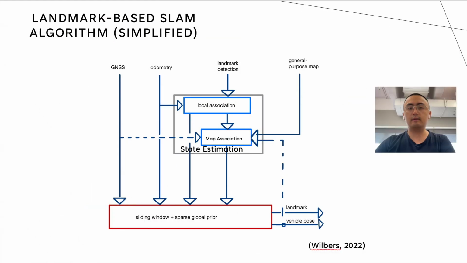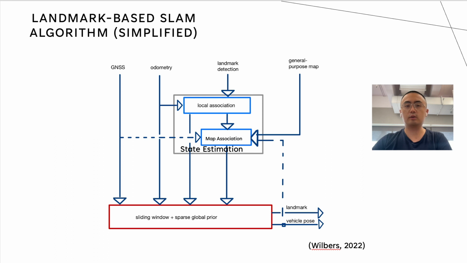The flowchart on this page shows the working flow of one classical type of SLAM algorithm, which is landmark-based SLAM. Landmark SLAM basically means this SLAM algorithm only takes the landmark information from its environment, unlike, for example, vision-based SLAM, where it takes pictures of the environment.